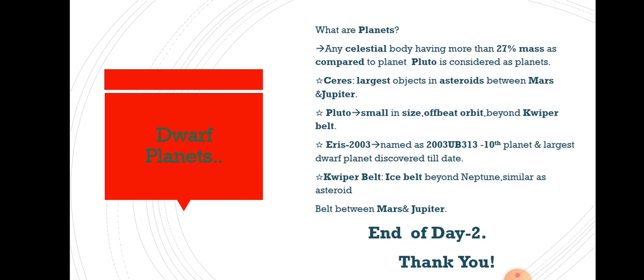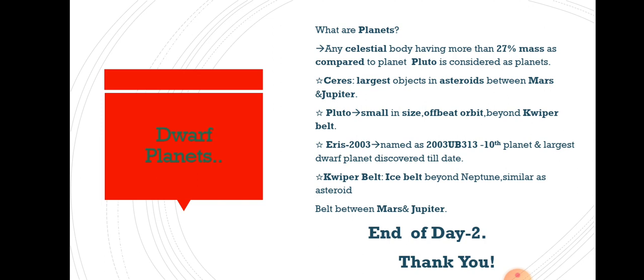Eris, 2003. 8 planets are there. The ninth one is Pluto, that is not a planet, a dwarf planet, and the 10th planet is known as Eris. The name of the 10th planet or the largest dwarf planet is Eris.